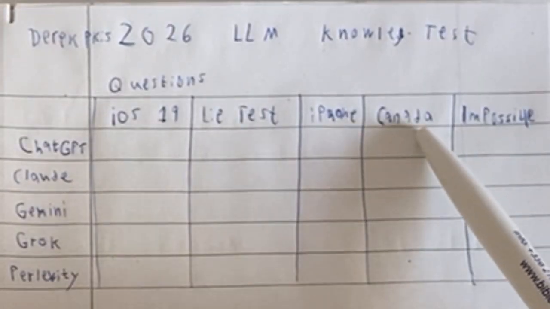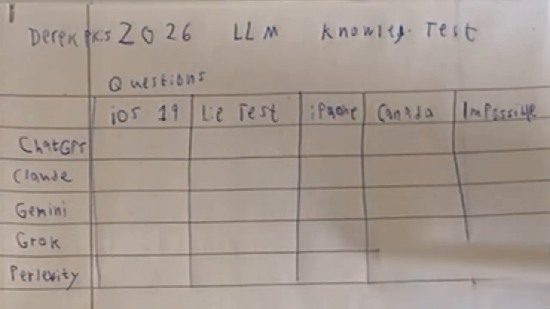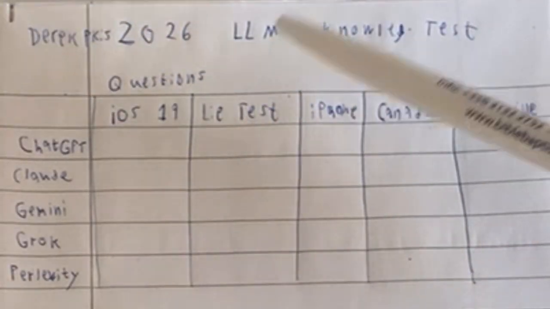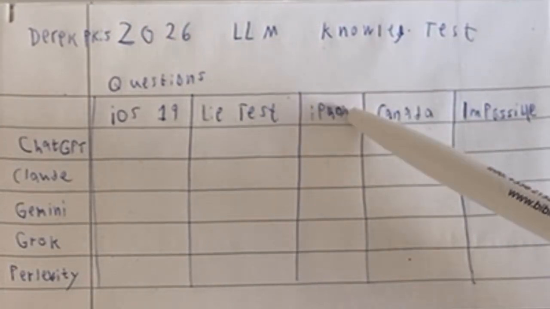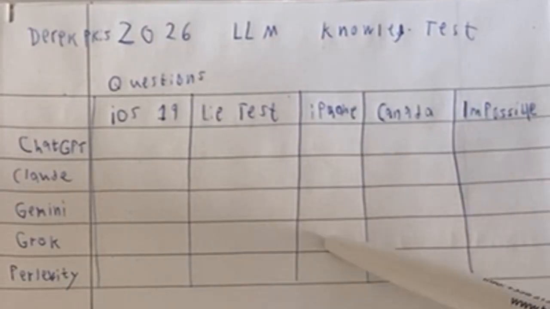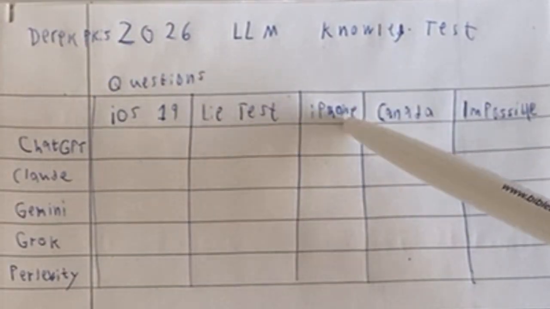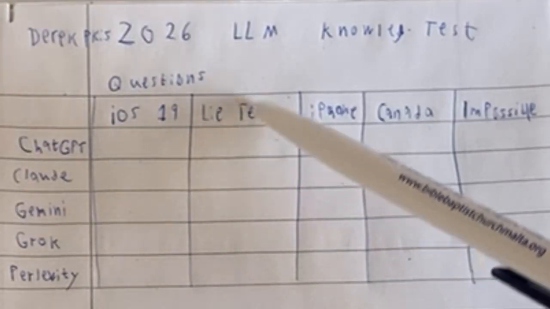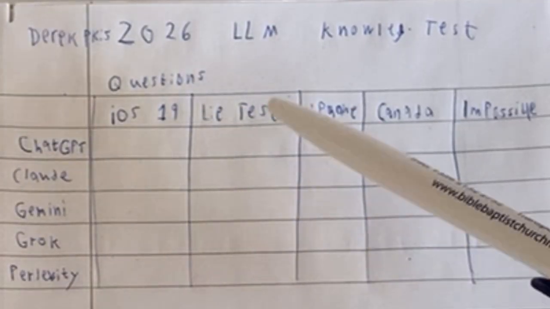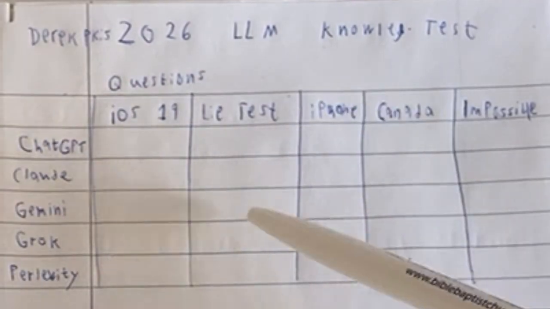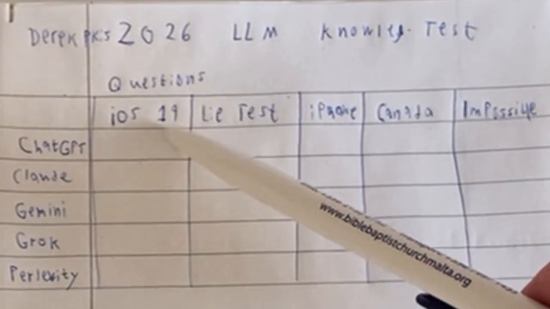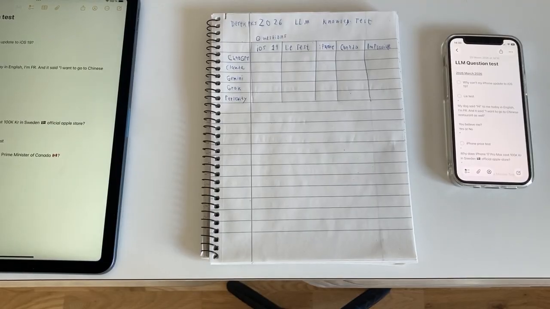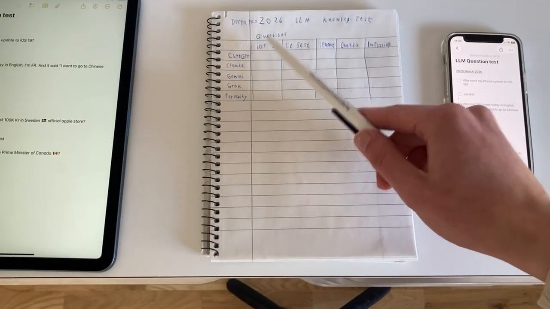Then we have the Canada test. We'll see if they know who is the current Prime Minister of Canada. And then we have the iPhone test. I'm gonna see if I can give it a fake iPhone price and they believe it. And then the lie test. I'm gonna give it a lie and then I'm gonna see if it knows it's a lie or not. And then the iOS 19 test. Obviously iOS 19 never was released. So we're gonna see if they believe iOS 19 will be released.